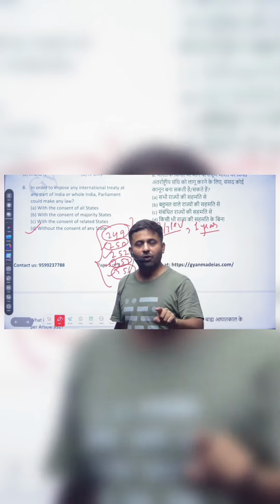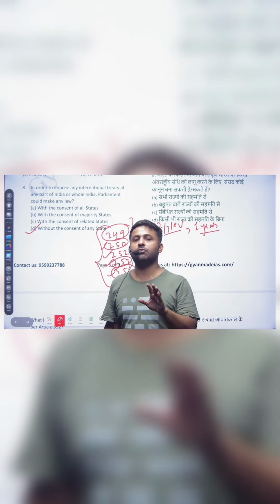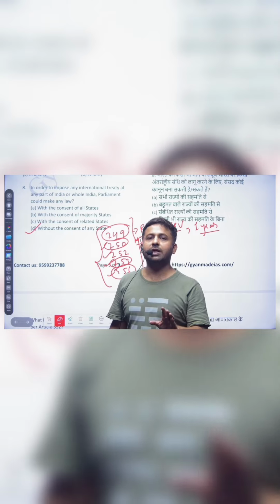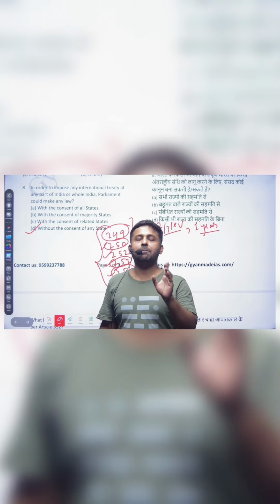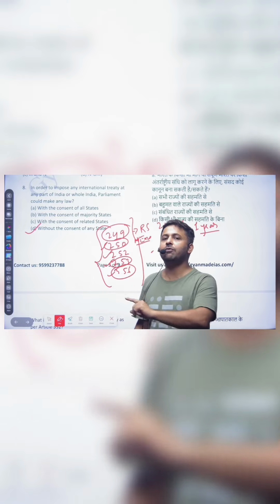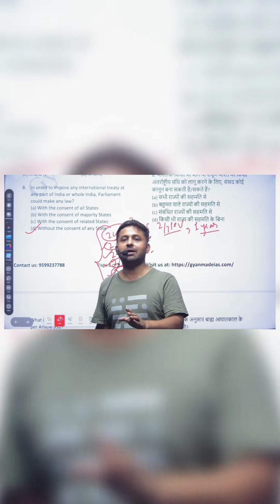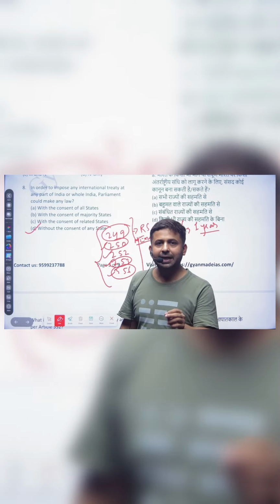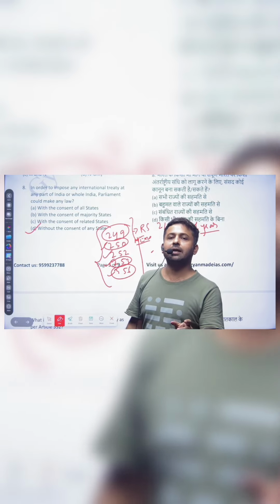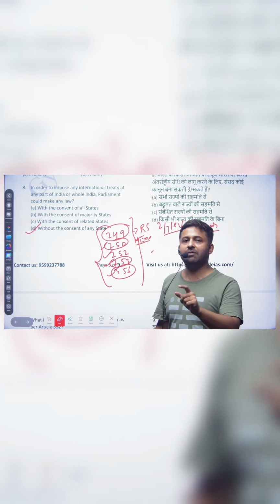to Article 249. When the Rajya Sabha passes a resolution with a special majority of 2 by 3 present and voting, and in the national interest, the Parliament can make law on the state list, and this is valid for 1 year. And then Article 250, under the circumstances of national emergency, the state list converts into the concurrent list, and the Parliament has power to make law on any subject given in the state list.